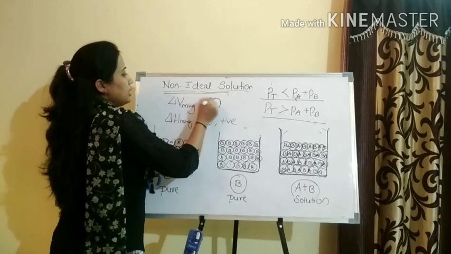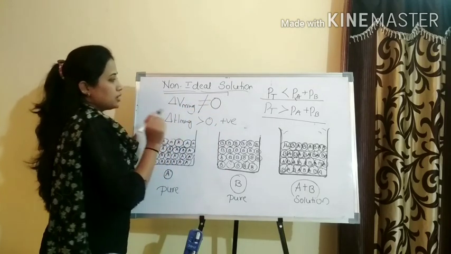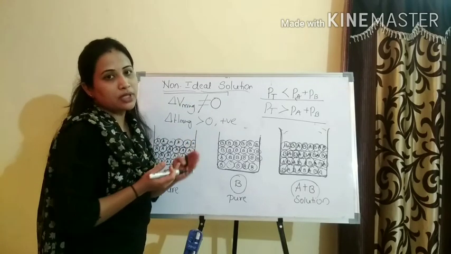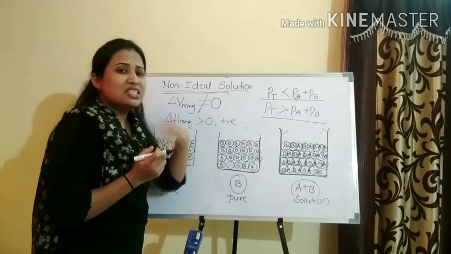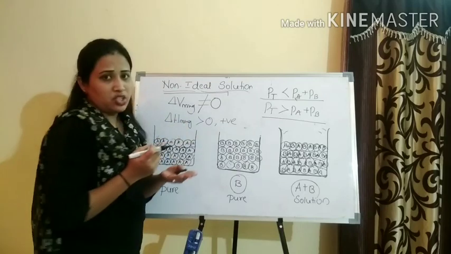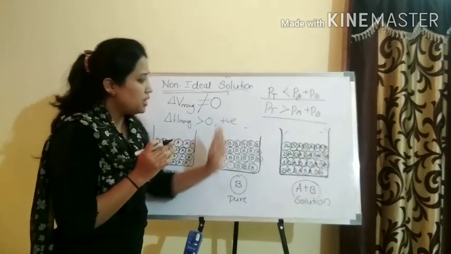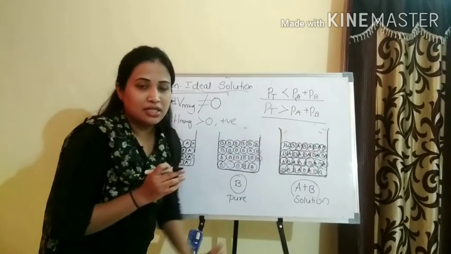It is not equal to 0, which means there is a change in the volume upon mixing, which we have discussed for the non-ideal solution. Change means the interaction. If the interaction is similar, AA, BB and AB, the volume remains the same.